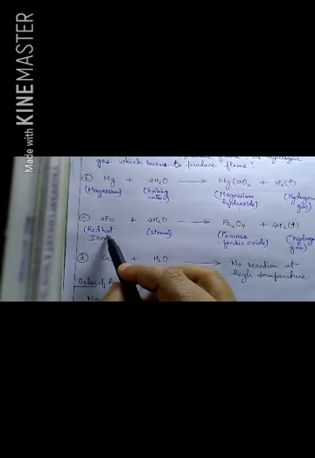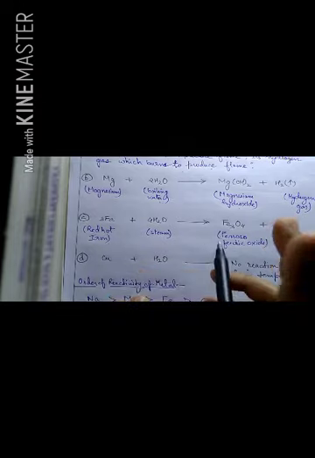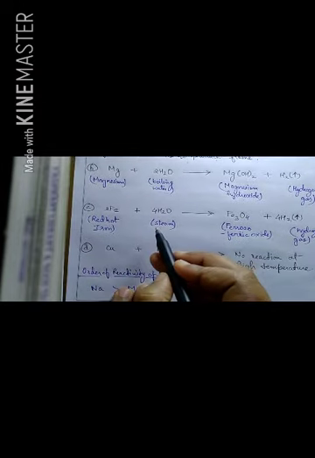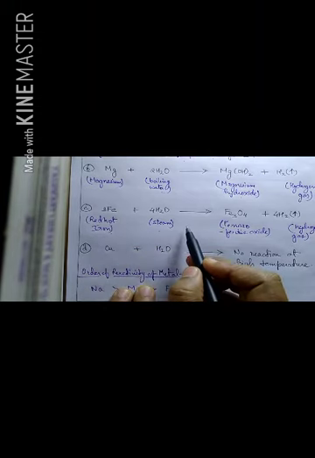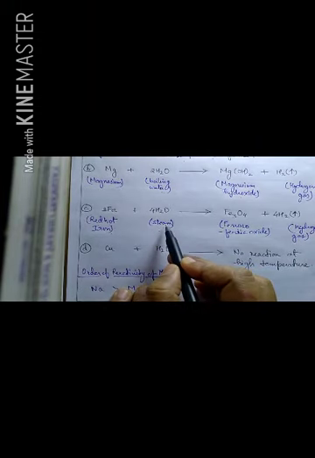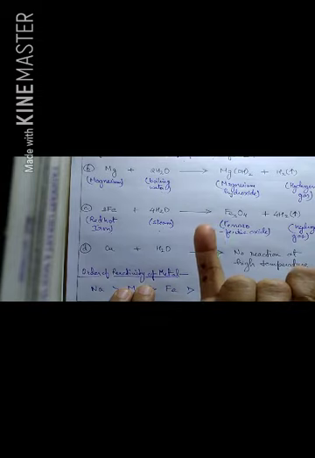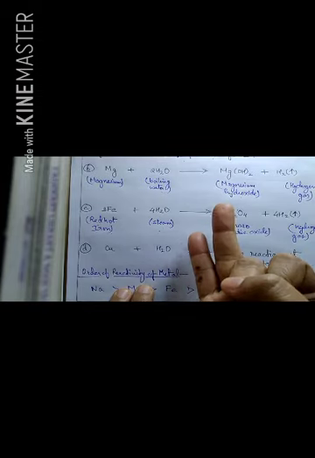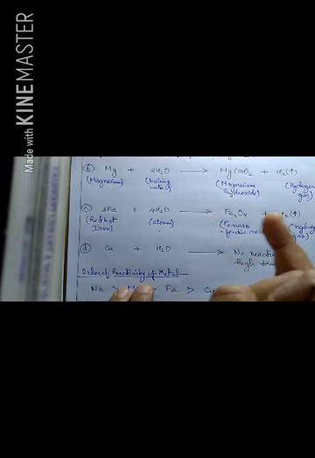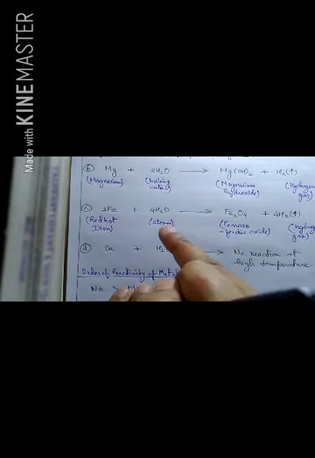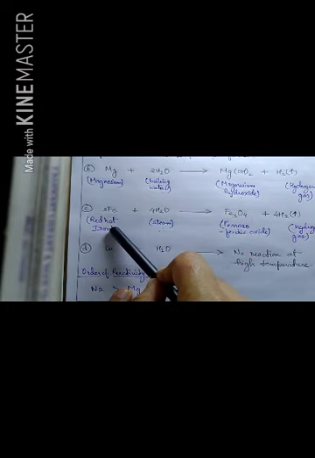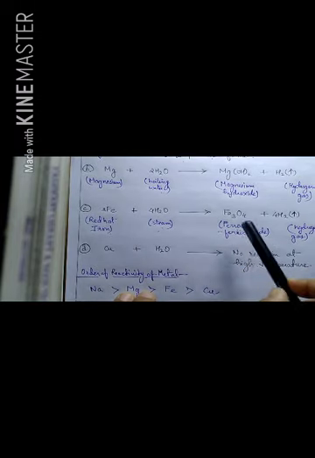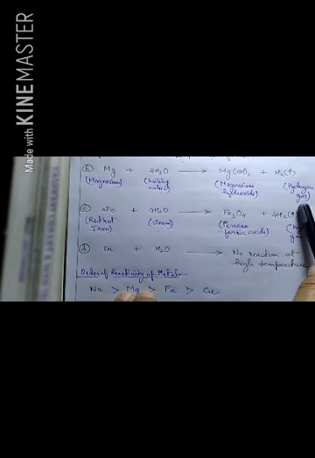Next, iron, red hot iron. Here you have to understand two things very nicely. Iron should be heated to red hot, and iron doesn't react with your normal water, neither does it react with your boiling water. So how will it react? It will react with steam. When the iron is red hot, it reacts with steam to form ferric oxide, that is Fe3O4, and hydrogen gas is liberated.